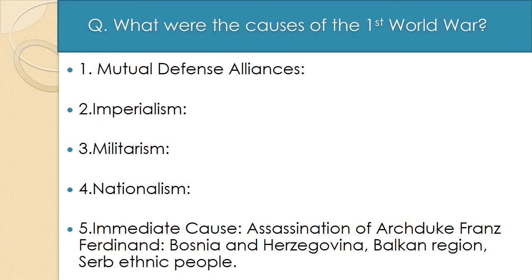There were so many reasons for the creation of the First World War, and we have to discuss them one by one. Number one, Mutual Defense Alliance. From the year 1871, when the war had taken place between Germany and France about the area Alsace and Lorraine, this region was taken by Germany from France. From that time, France wanted to take revenge on Germany, and both of them were having the feeling of revenge, and the revengeful attitude was continuously expanding in both the countries.